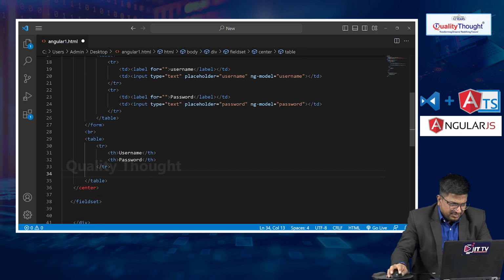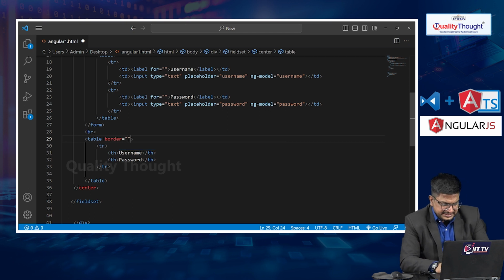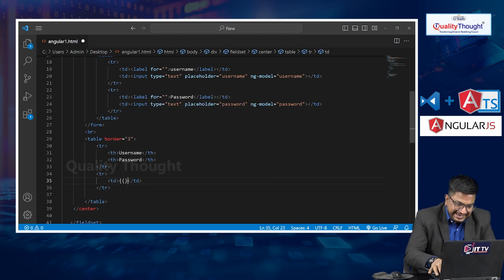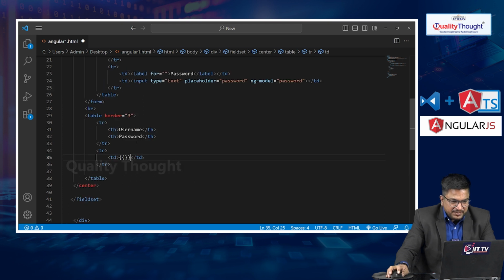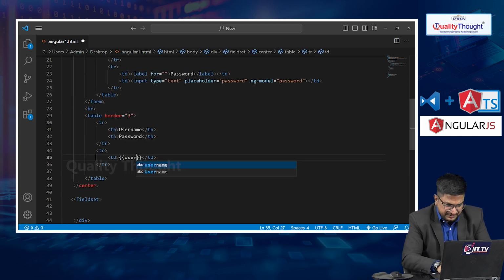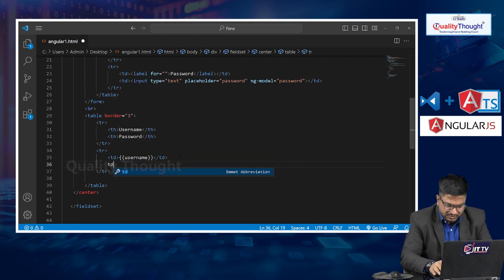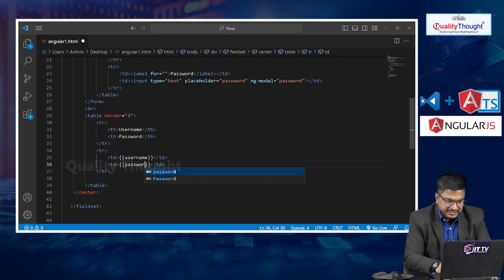Let me also pass a border property, border equal to 3. Next, tr with td, using an AngularJS expression: whatever variable name I have defined inside the JavaScript, we need to pass here, username. Again I want to pass another td with an AngularJS expression, password.